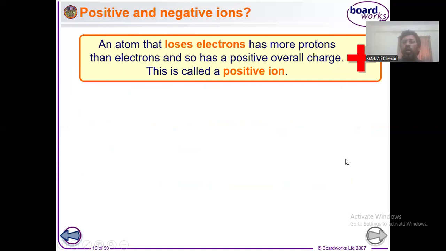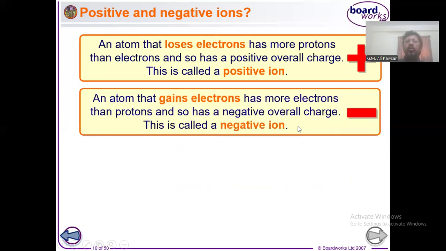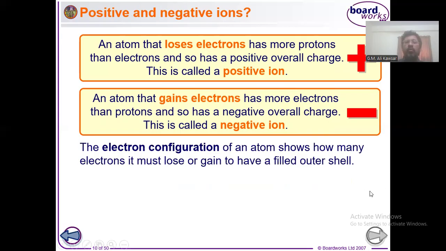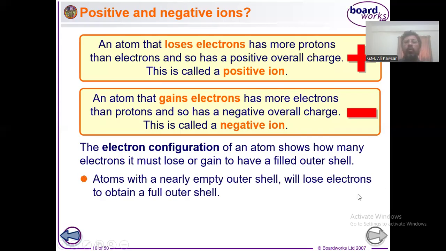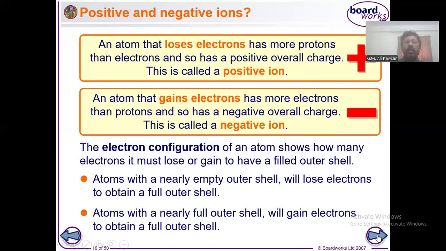In the normal state an atom is neutral, that means it has an equal number of electrons and protons. But when electrons are lost, it will be converted into a positive ion. And when electrons are gained, it will be converted into a negative ion. To clarify it, we are going to give many examples in the next slide.